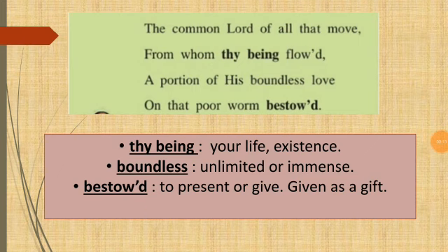Next stanza. The common lord of all that move, from whom thy being flowed, a portion of his boundless love on that poor worm bestowed. Important meanings: thy being is your life or existence. Boundless is unlimited or immense. And bestowed is to present or give something, given as a gift. Now here the poet tells that the God who has created this whole world of all the human beings and all the things that move, that same God has created the poor worm with immense love and compassion.